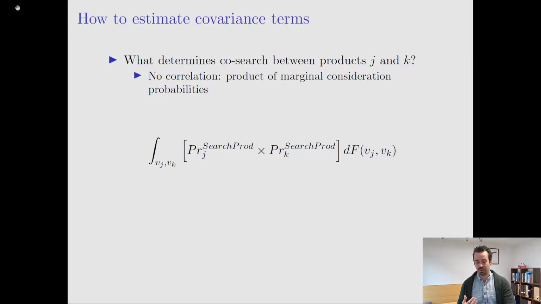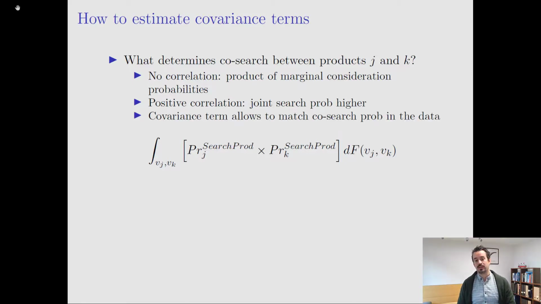If instead we have a positive correlation, that's going to lead to a higher joint search probability relative to what is given by the product of the marginals. Now, it turns out that the covariance terms that rationalize co-search behavior correctly are the ones that match the co-search probabilities in the data with the model predictions.